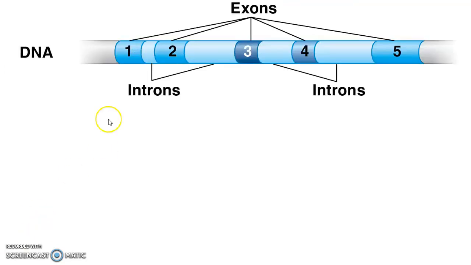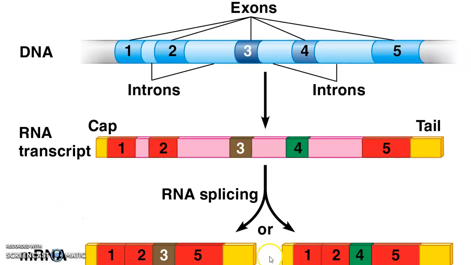In other words, in different cell types and different mRNA sequences, you have different introns, which are the ones that are not expressed or not translated into proteins, and different exons, which are the sequences of DNA that are expressed or that are translated into proteins, resulting in different mRNA transcripts that end up being expressed in different cell types.